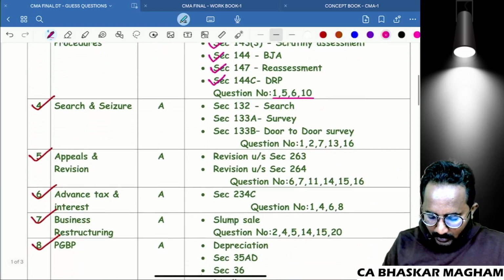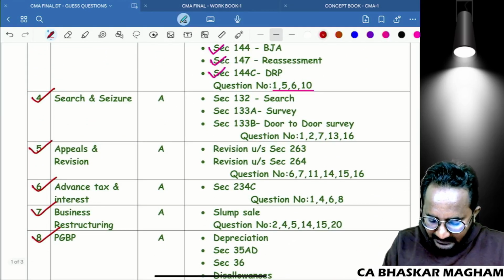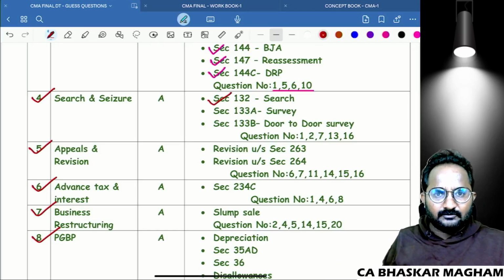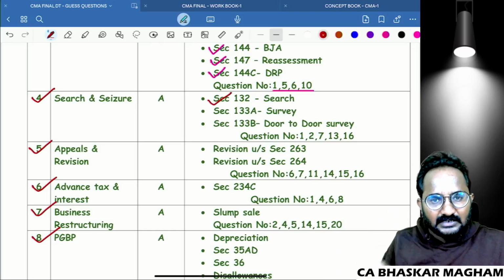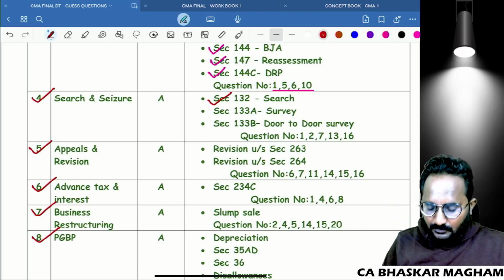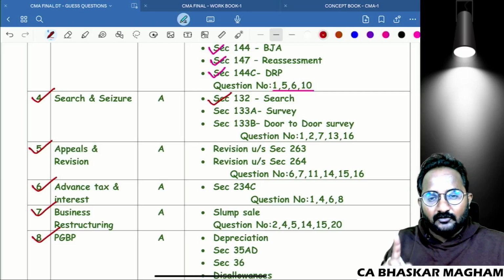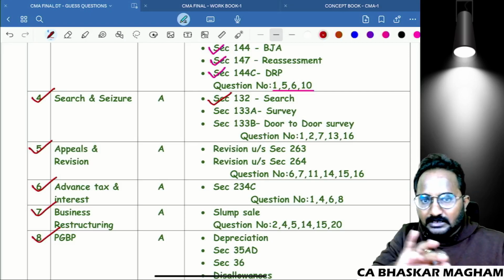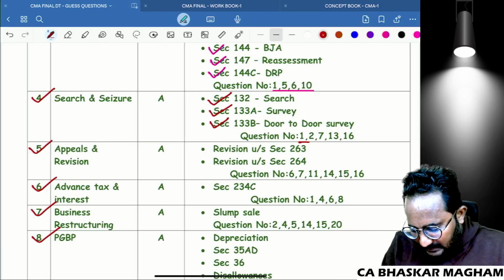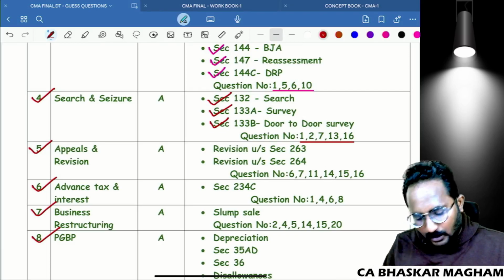So next, we have to refer the section 132 concept. In section 132, all the points you should refer: presumptions under such, powers of authorized officer, deemed or constructive seizure. Next, you have to refer the presumptions under such also. All the things you should refer. Survey also. Next, door-to-door survey. Next, you have to refer these questions from our workbook.